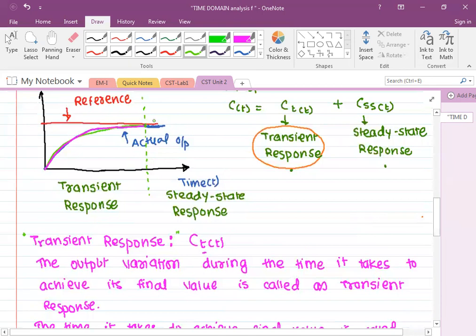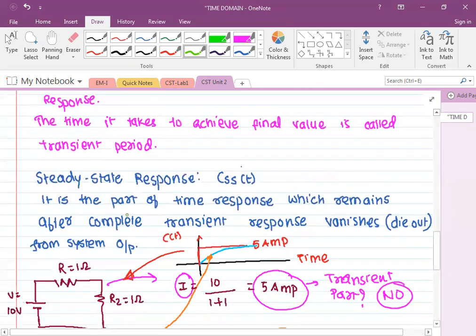And once the transient part is over, has died out, and the output has achieved a constant final value, that is called the steady state response.